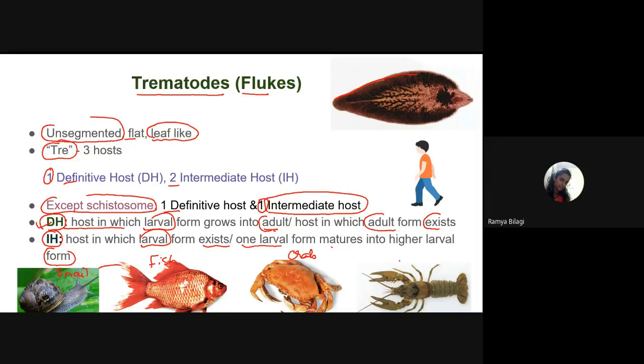And the last one is nothing but the crayfish. So look at these organisms. These pictures can be given and asked in your examination. All these come under the category of intermediate hosts. And the person you can see over here is usually the definitive host, that is, man. Man is the definitive host for most of the trematodes which are important from our examination point of view.